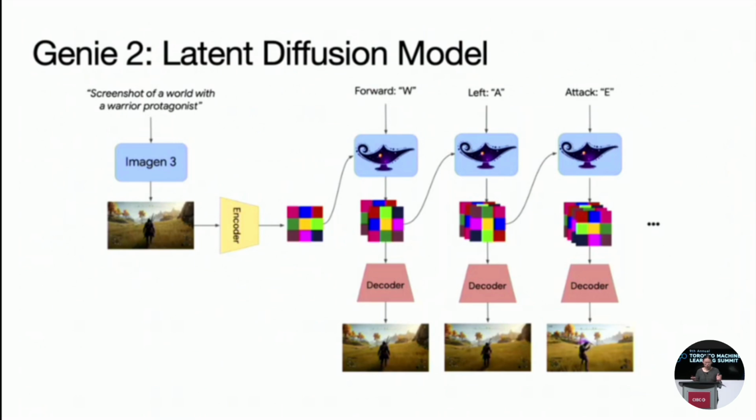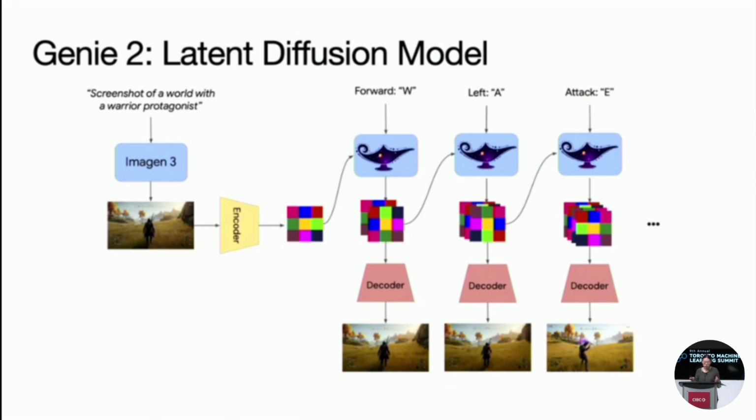With Genie 2, we leveraged state-of-the-art architectures by using a latent diffusion model, enabling highly detailed and controllable world generation. The generation process starts with any starting frame. This can be AI generated, this can be real-world images, or synthetically generated. It may exist in the real world.